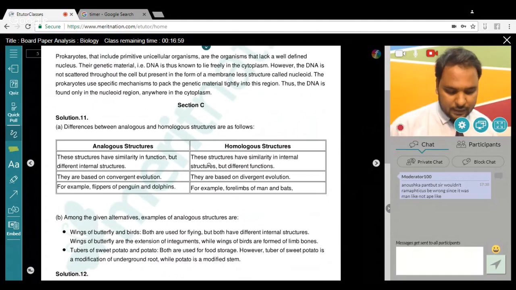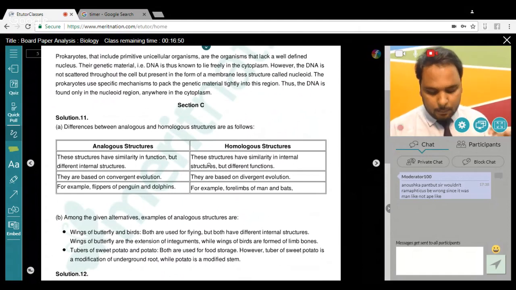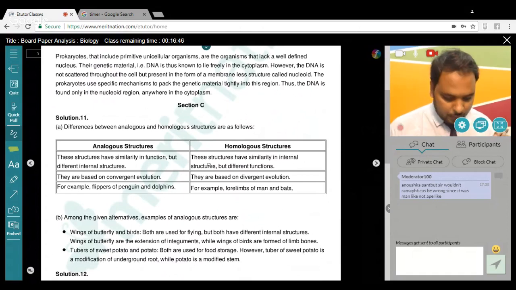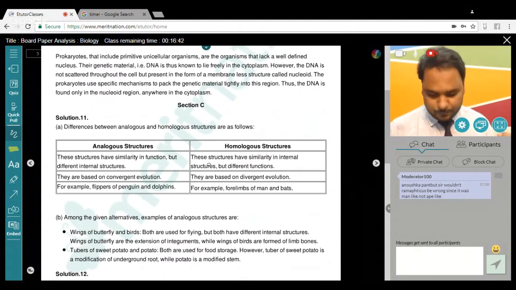Now the next question, question number 12: how has the use of Agrobacterium as vectors helped in controlling Meloidogyne incognita infestation in tobacco plants? Okay, explain in correct sequence.